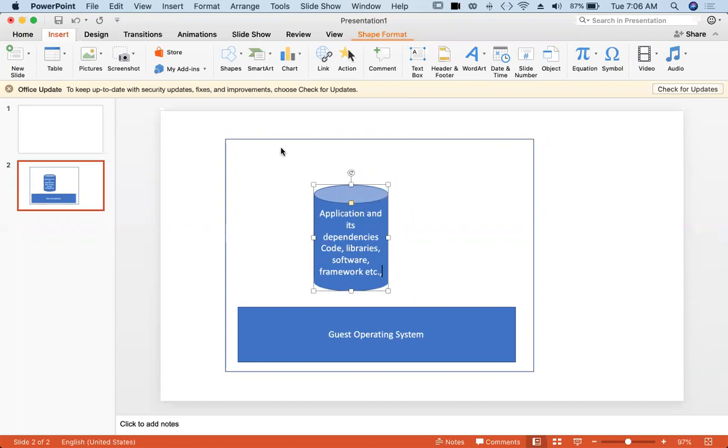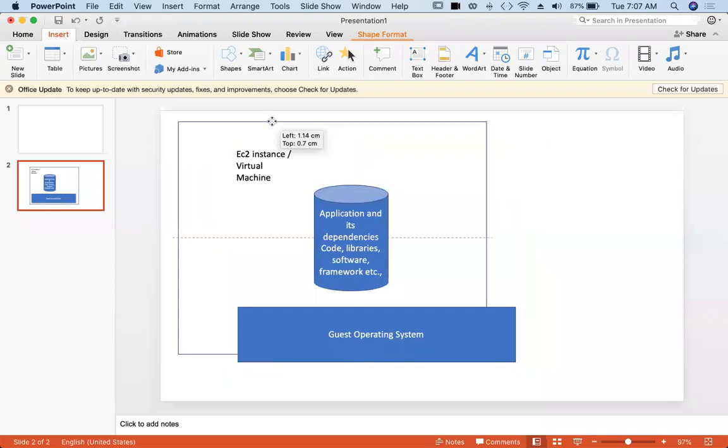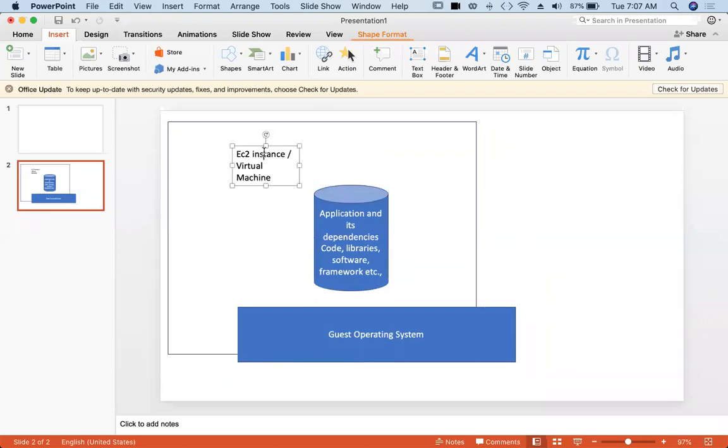So, what is the difference? This is, say, your EC2 instance, or your computer, or a virtual machine, or your local computer if you are running any server application locally. Say, for example, I am setting up a server and running it on an EC2 machine, which is a virtual machine, we know.